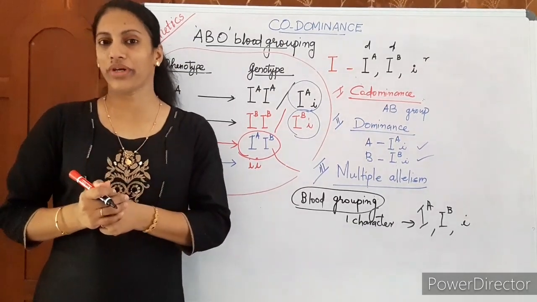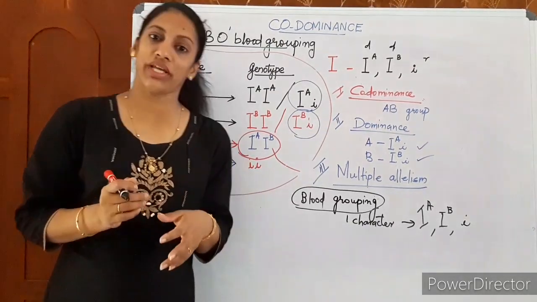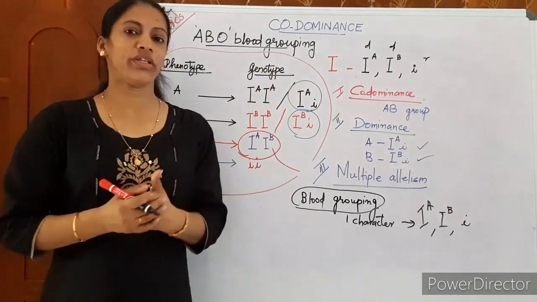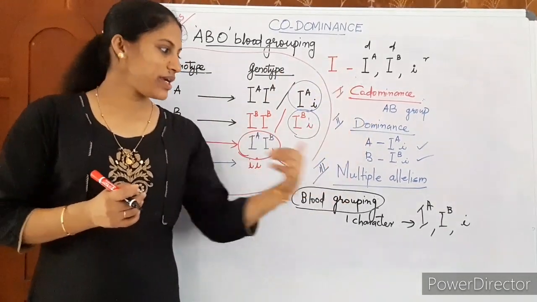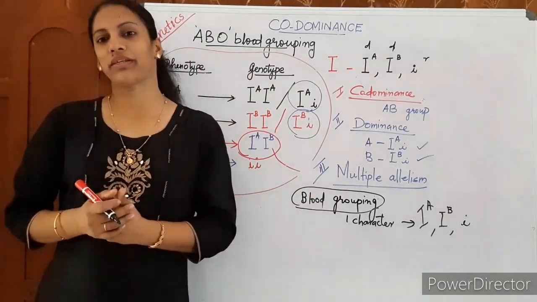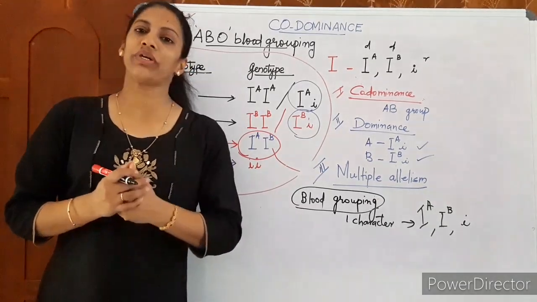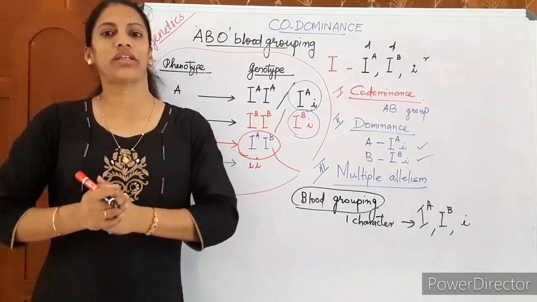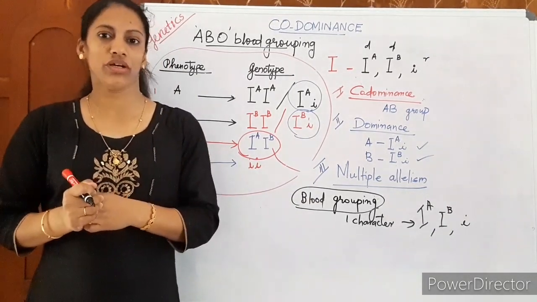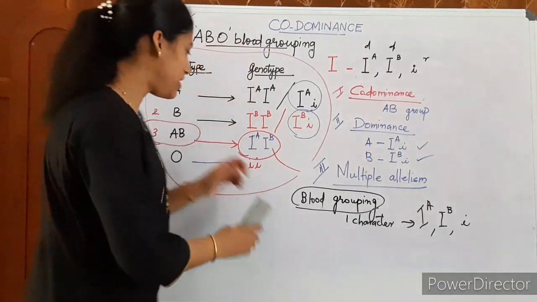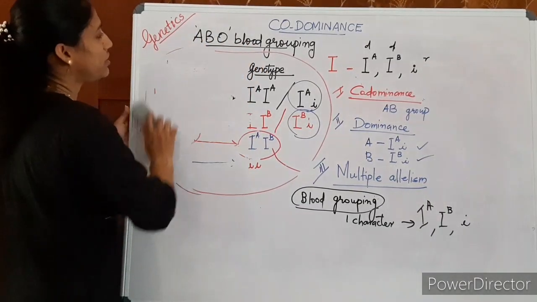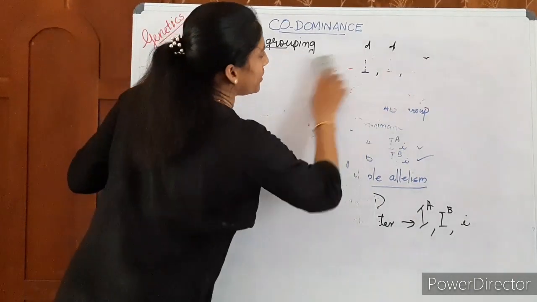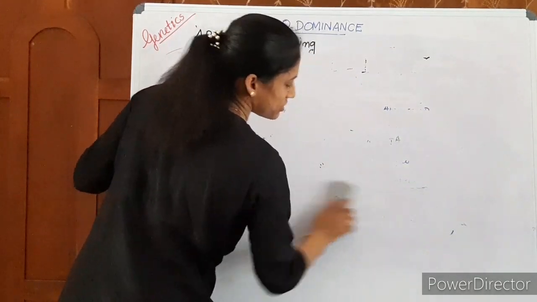It's a very important topic for your exam, and is the most repeated question area also. You should understand very well what they are. What is dominance, what is codominance, and what is multiple allelism in human blood grouping. Our topic is codominance. We have also discussed what multiple allelism is. If these things are clear, we will move on to the other topics. If there is any doubt, you can ask me what codominance or multiple allelism is in these cases.